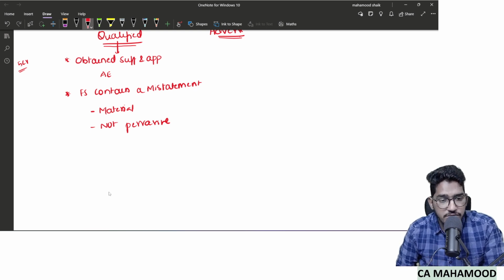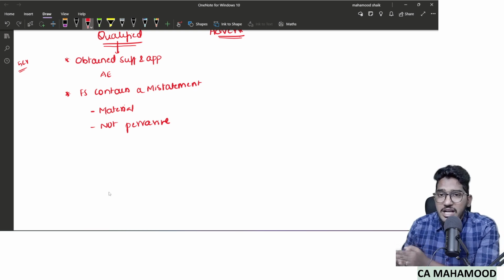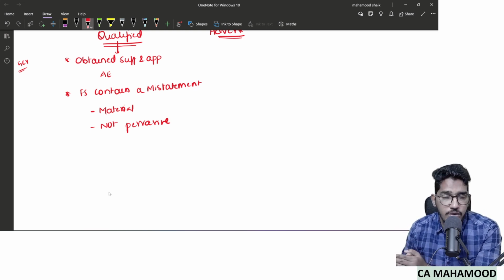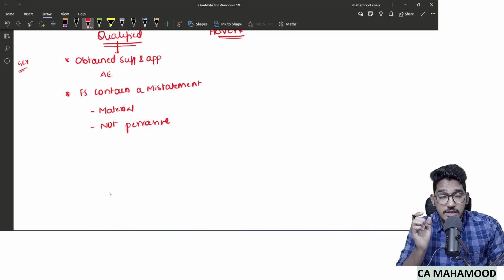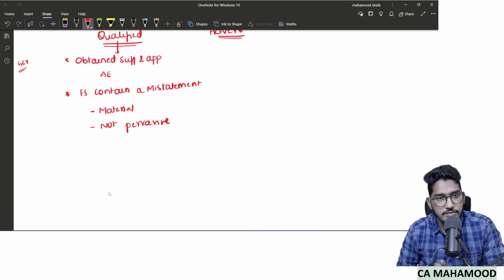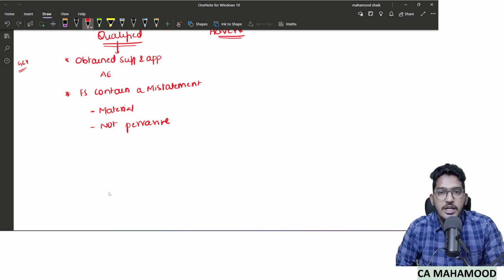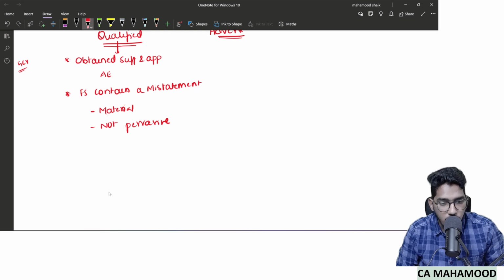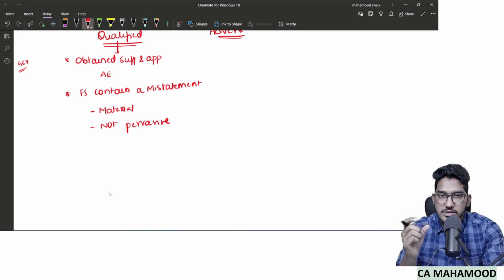Because the effect of the misstatement is just material. This is how you understand the term pervasive. There is an exact definition given for the term pervasive that we will talk about later, but for the time being, understand pervasive misstatement as a misstatement big enough to say complete financial statements are wrong. So here the misstatement is material but not pervasive, so the auditor will give a qualified opinion.